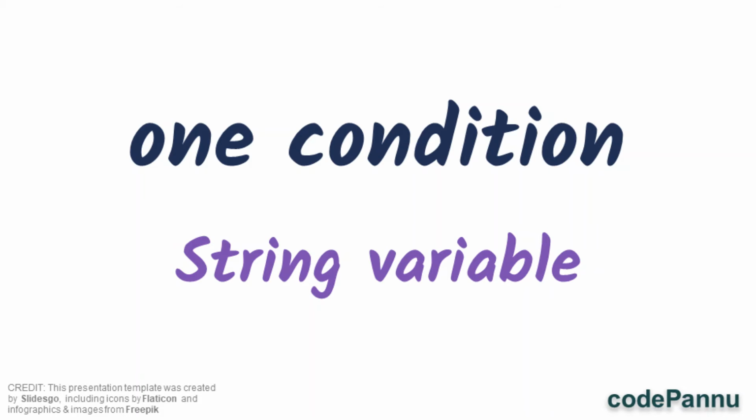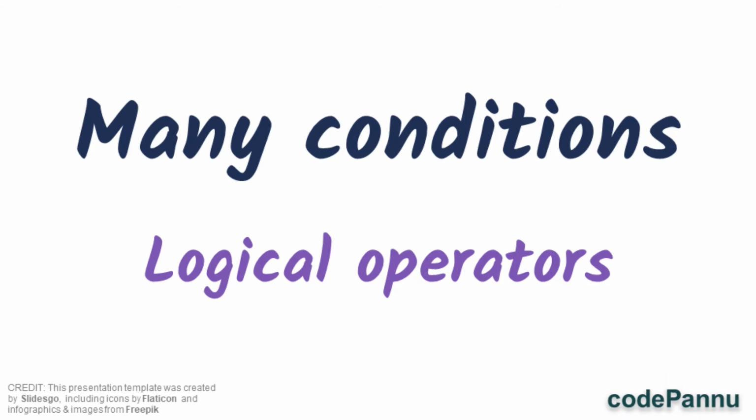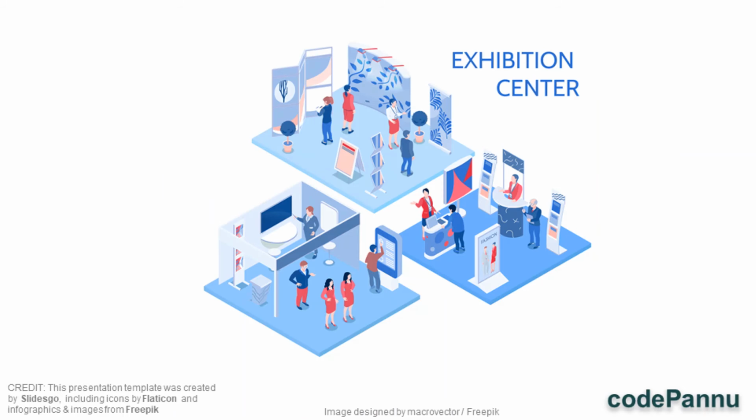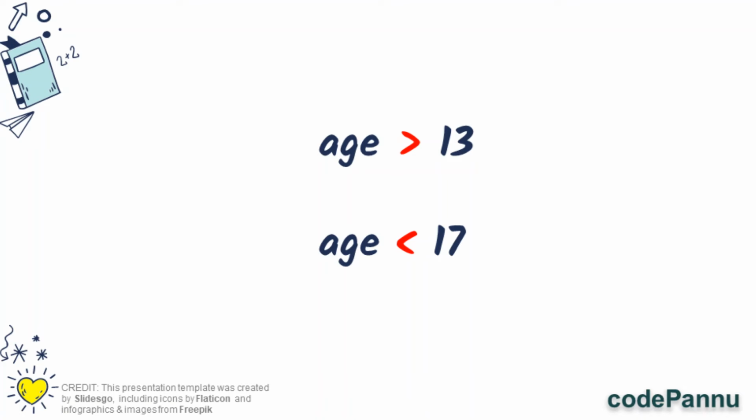We are going to check for two conditions within the same if statement, and we already know how to combine two conditions with a logical operator. So we are going to take two conditions, use a logical operator, combine them so that we get one output, and then use that in our if statement. Remember, we wrote an example for the AND operator where we allowed students to attend an exhibition if they are between the age of 13 and 17. Let us take the same example.